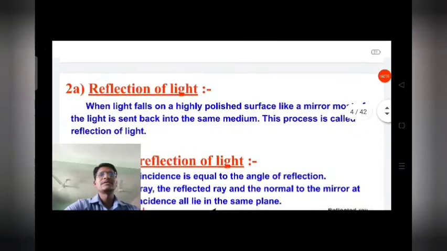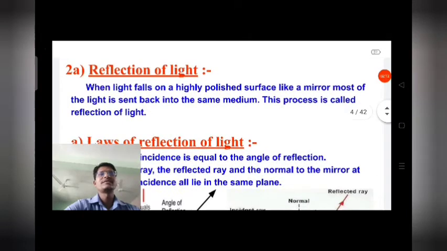The first concept we are trying to understand is reflection of light. When light falls on a highly polished surface like a mirror, most of the light is sent back into the same medium. The important words are same medium, and this process is called reflection of light.